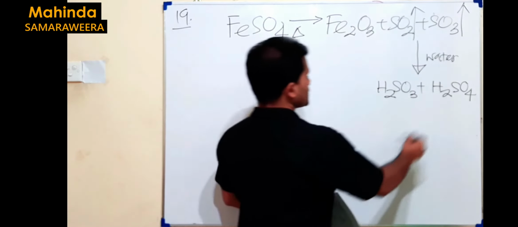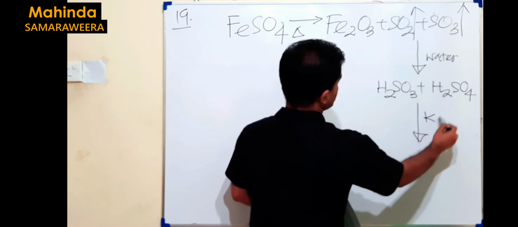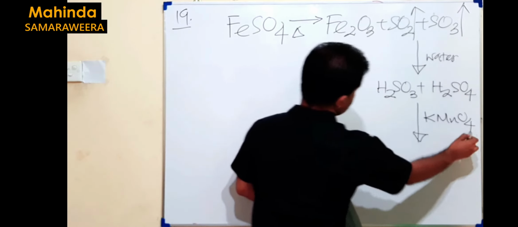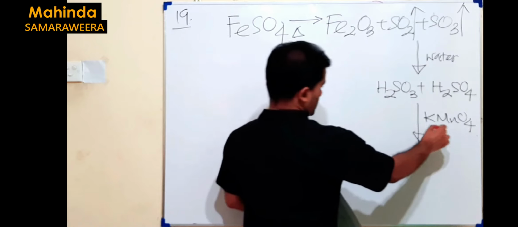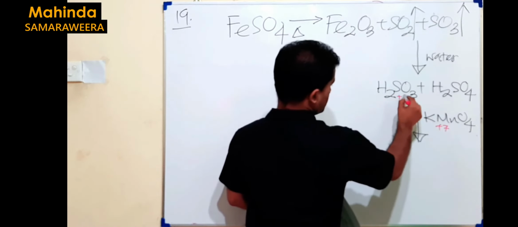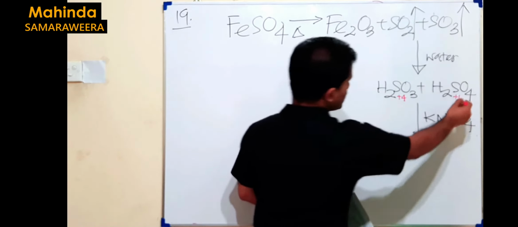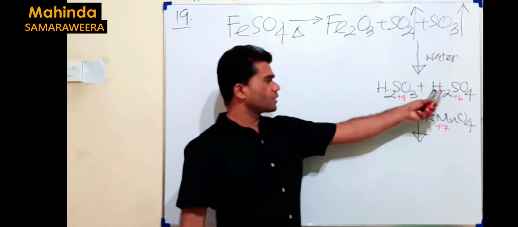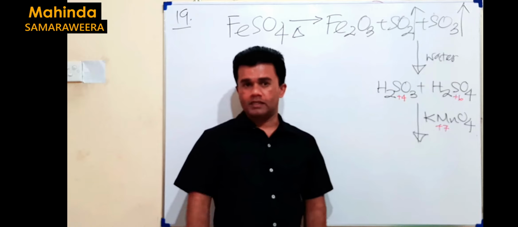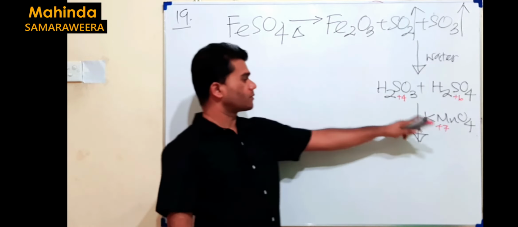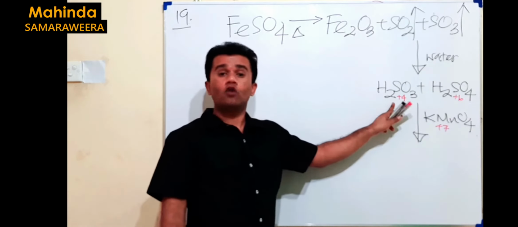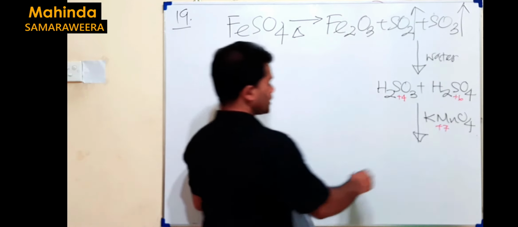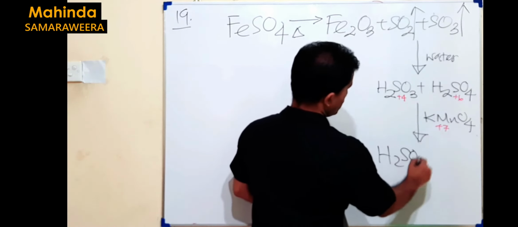Thereafter, when you pass this through potassium permanganate, you know what happened? Potassium permanganate has +7, this has +4, this has +6, so there can be an oxidation reduction reaction. In acidic solution this goes to Mn2+, then decolorizes. At the same time, sulfurous acid is oxidized to sulfuric acid.